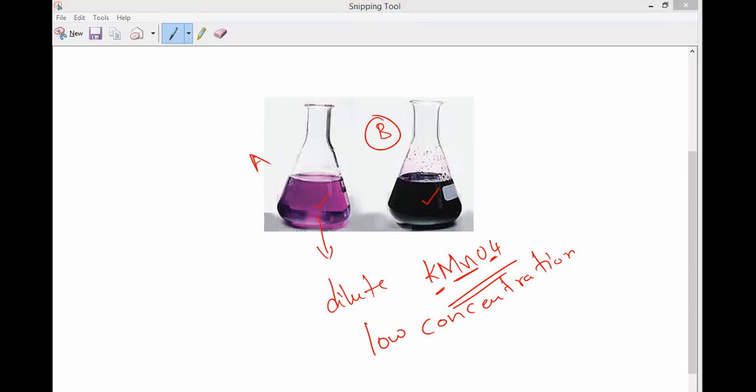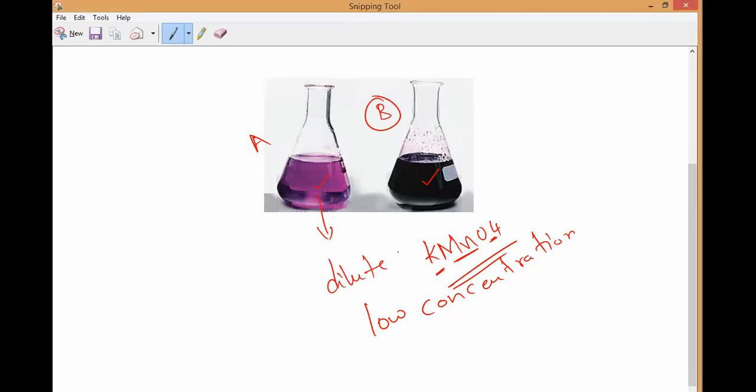If you increase the concentration of potassium permanganate, then automatically the concentration rises and it will slowly turn into black color. What is that? Black color. Do you understand, all of you? That is the second picture. So the flask on the right in the picture contains a concentrated solution of potassium permanganate, having high concentration. This is low concentration and this is called high concentration. Do you understand, all of you?